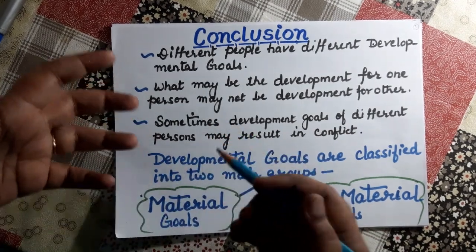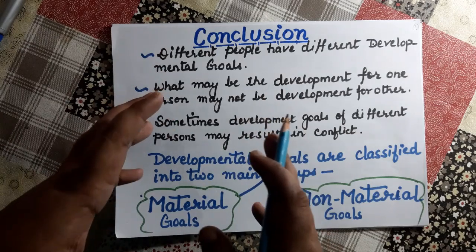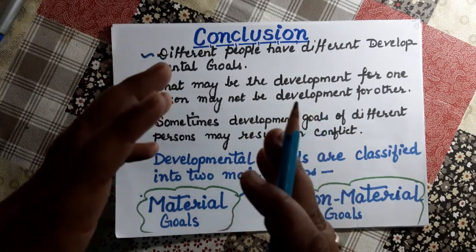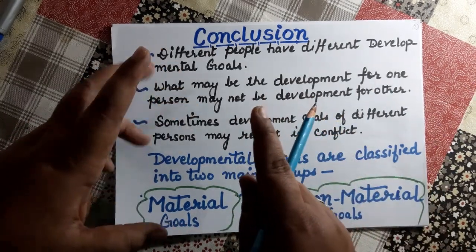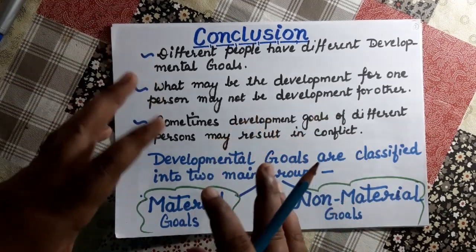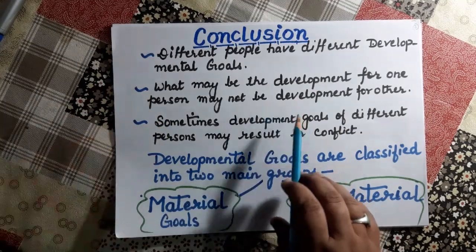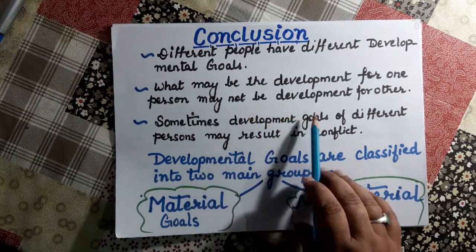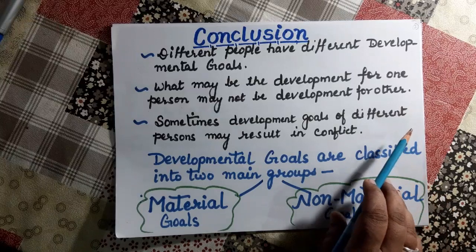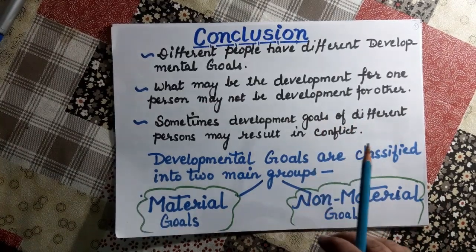Consequently, a large number of small scale industries are becoming sick or have closed down. Fine. So you can see that the development for one person may not be the development for another. Is it clear to you all now?